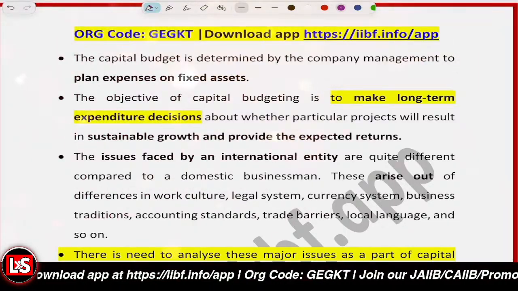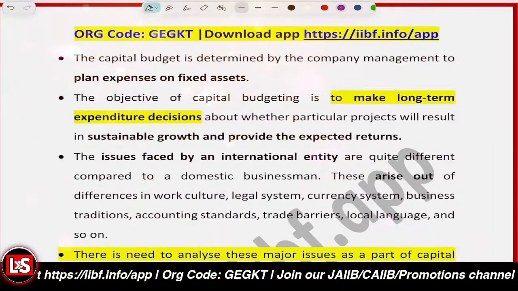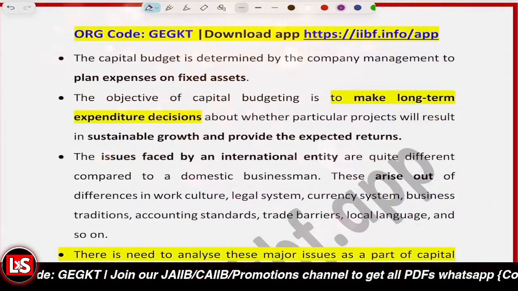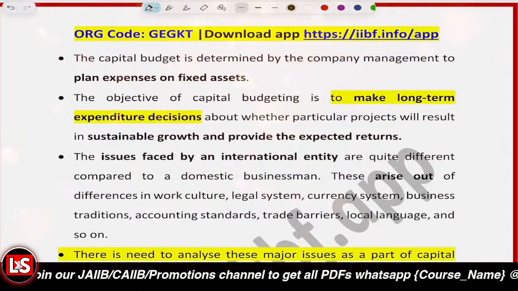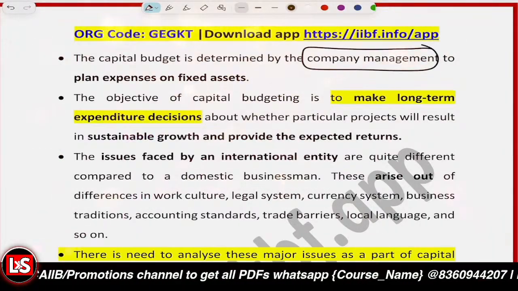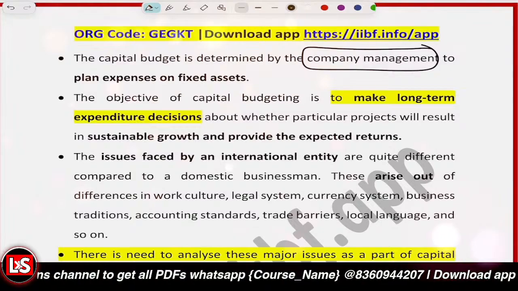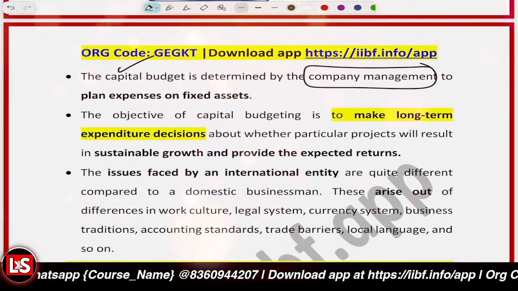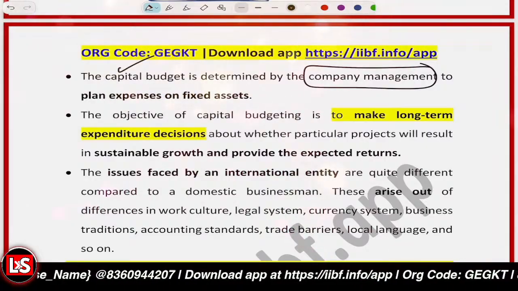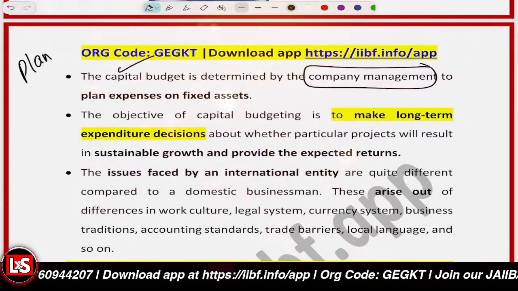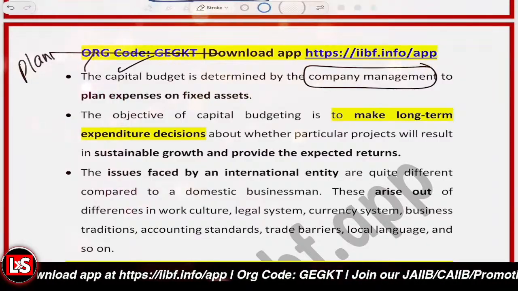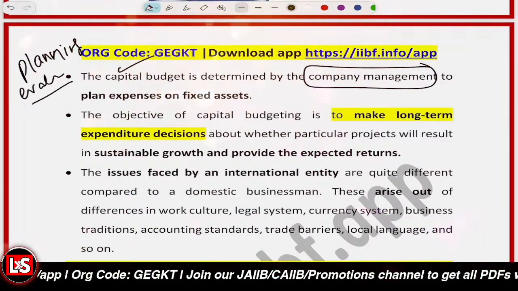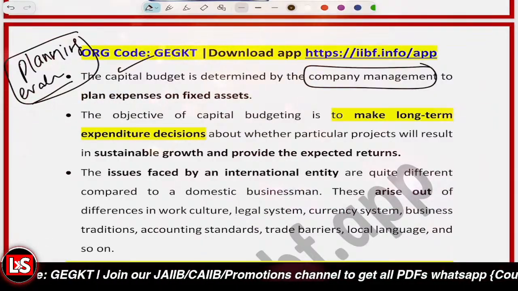And after that, the point is related to the capital budget. Now, what amount of capital budget is basically required is determined by the company management. So if you're talking about capital budgeting in general, it is basically the process of planning and evaluating the expenditure on the fixed assets, right?